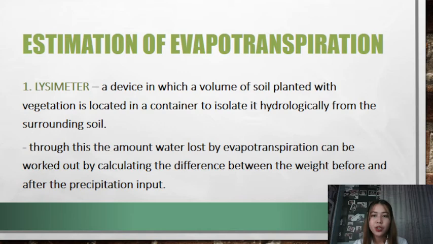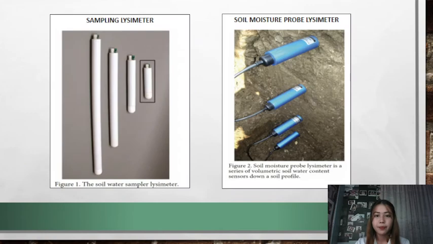So for the estimation of evapotranspiration, number one is the lysimeter. This is a device and it is a direct method in which a volume of soil planted with vegetation is located in a container to isolate it hydrologically from surrounding soil. Through this, the water lost by evapotranspiration can be worked out by calculating the difference between the weight before and after precipitation input. And these are the examples of lysimeter.